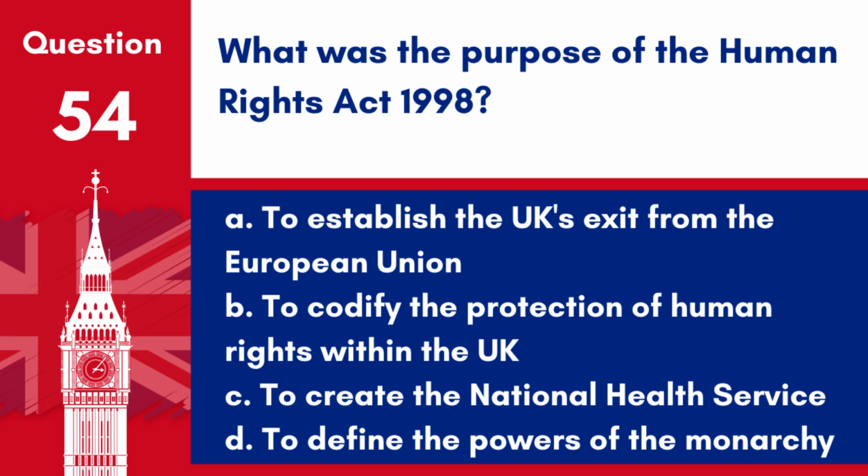Question 54. What was the purpose of the Human Rights Act 1998? A. To establish the UK's exit from the European Union. B. To codify the protection of human rights within the UK. C. To create the National Health Service. D. To define the powers of the monarchy. Answer: B. To codify the protection of human rights within the UK.